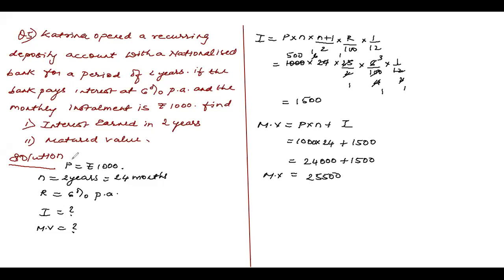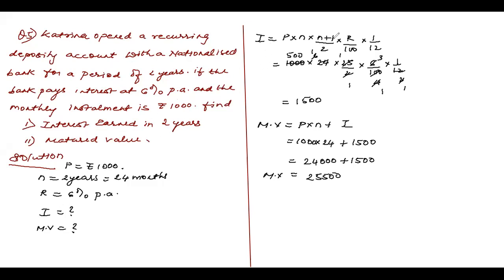Children, a very simple sum, question number 5. Katrina opened a recurring deposit account with a nationalized bank for a period of 2 years. N is 2 years, 24 months. If the bank pays an interest at 6% per annum, R is 6%, and the monthly installment is rupees 1,000, that is P is rupees 1,000. Find the interest earned in 2 years, and the maturity value.